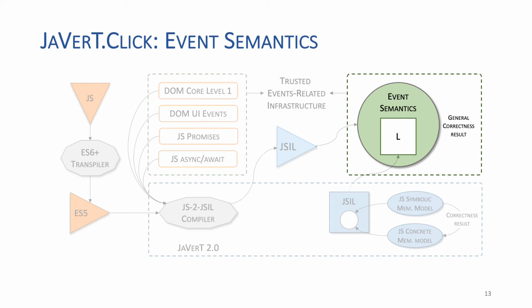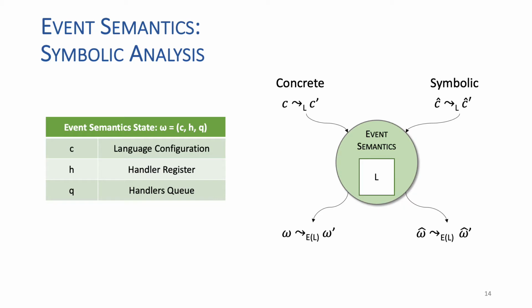I will now move on to the description of our event semantics. Making the event semantics parametric on the underlying language semantics is important for achieving modularity. The event semantics state, omega, is a triple that contains a configuration of the underlying language that is opaque to the event semantics, a handler register that maps events to handlers, and finally a handler's queue that contains the handlers yet to be executed.